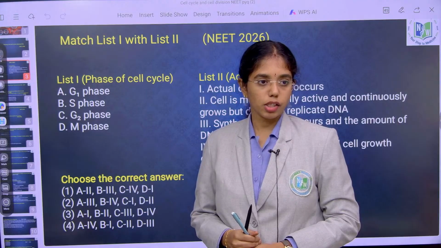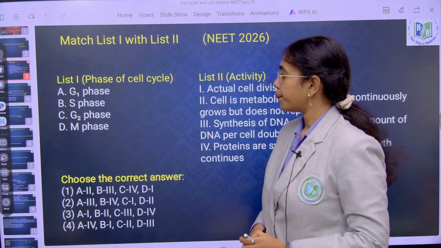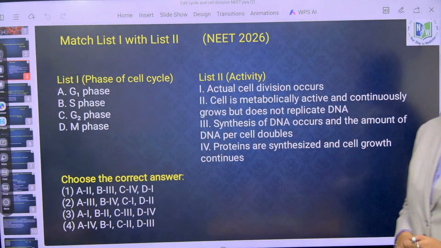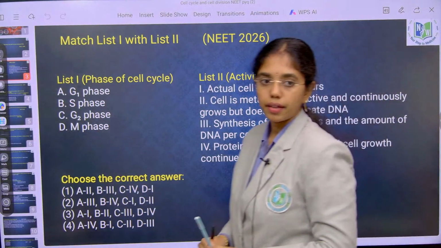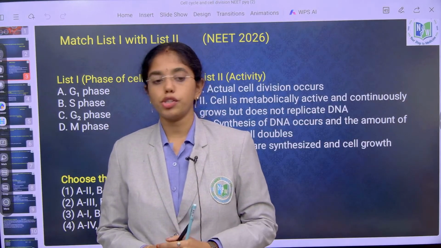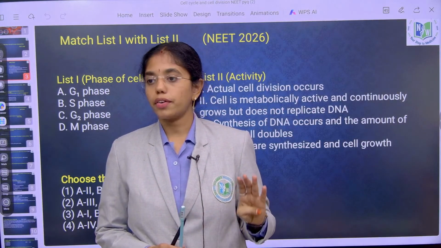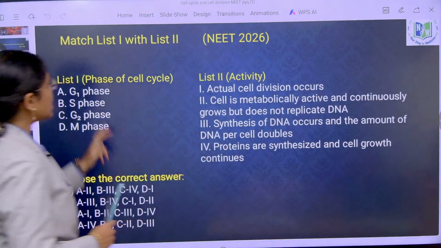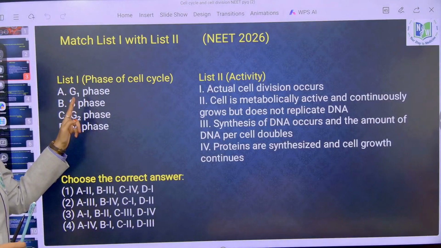Same, 26 chromosomes. And in G2 phase, what organelles are getting duplicated? Mitochondria, chloroplast, Golgi. Which is the lengthiest phase amongst these?